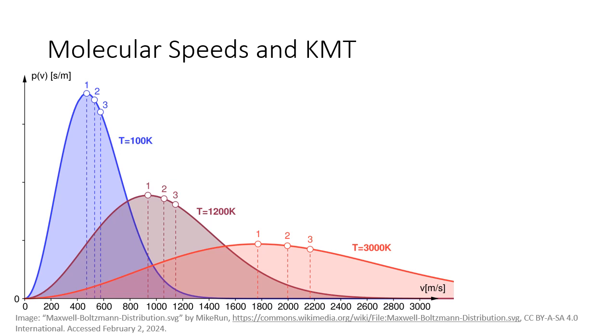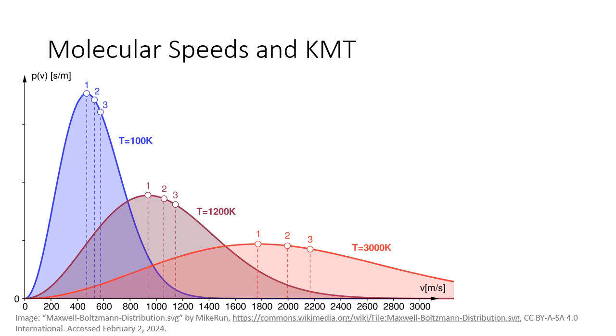We can also relate molecular speeds to kinetic molecular theory. This graph is of the Maxwell-Boltzmann distribution. It will come up somewhat frequently to explain the relationship between molecular speeds and lots of different things. Here, we're going to relate it to kinetic molecular theory. So first, we need to define what we're looking at.